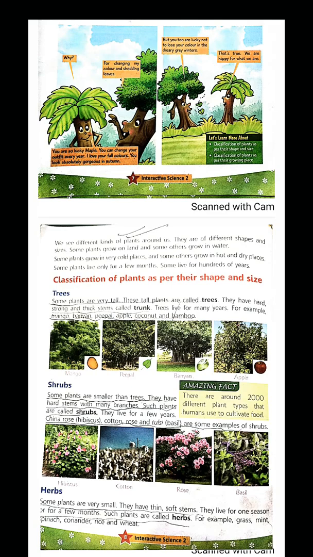Now you remember that mango, apple, banana, banyan, peepal tree, these all were trees, big trees. And china rose, cotton rose, and tulsi, these are small shrubs.